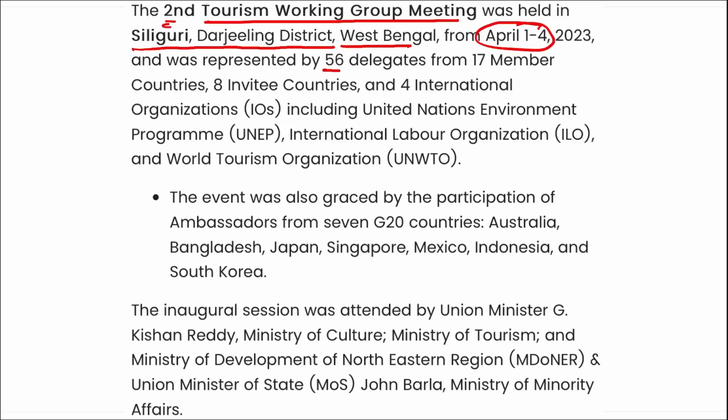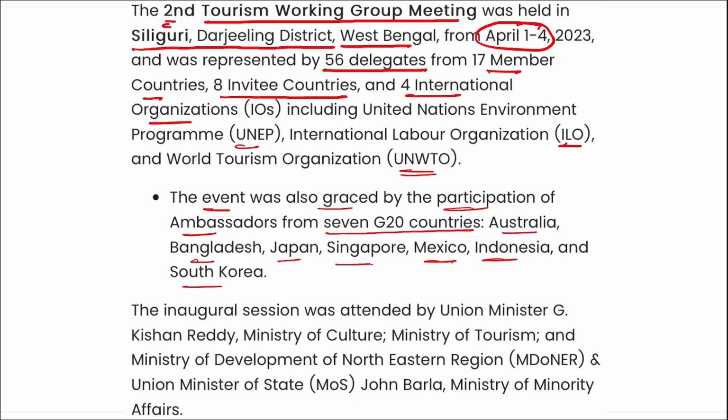It was represented by 56 delegates, 17 member countries, 8 invitee countries, and 4 international organizations, which included UNEP, ILO and UNWTO. The event was graced by the participation of ambassadors from 7 G20 countries: Australia, Bangladesh, Japan, Singapore, Mexico, Indonesia and South Korea. Now, why was this an important event? Remember, India holds the presidency of G20.